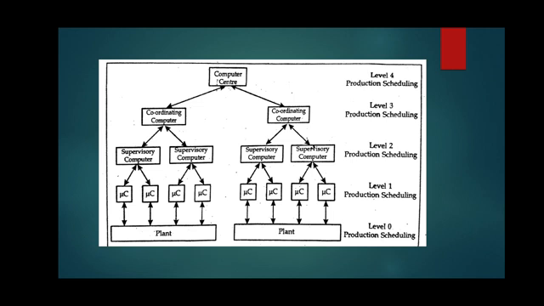Level 4 is the production scheduling level. Now here the basic level is the plant level, then level 1 which contains IO modules. Then level 2 contains supervisory computers which collect information from the processor and different nodes in the system and provide the operator the control screens.